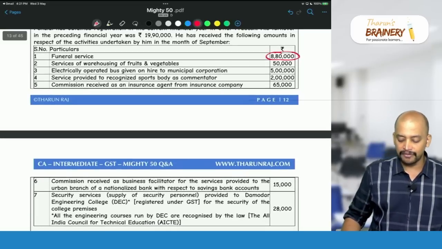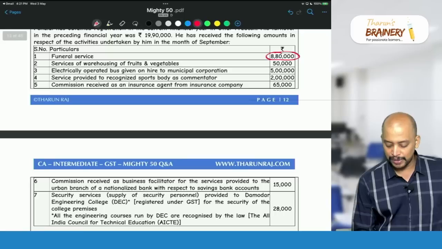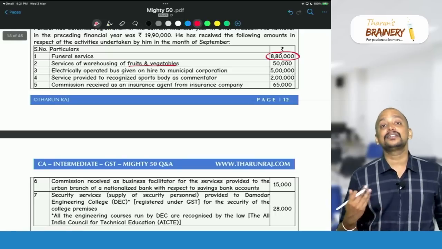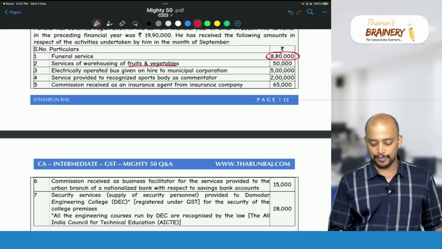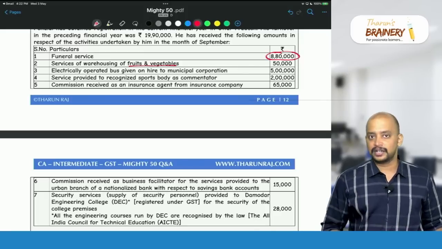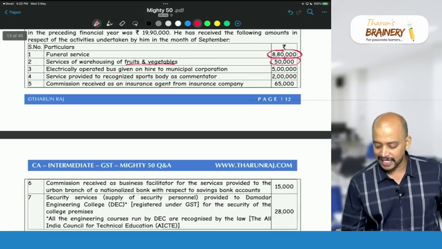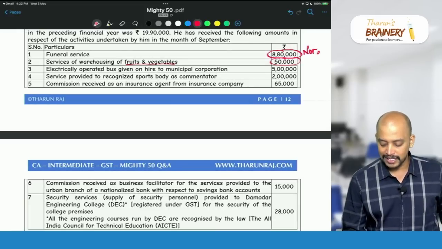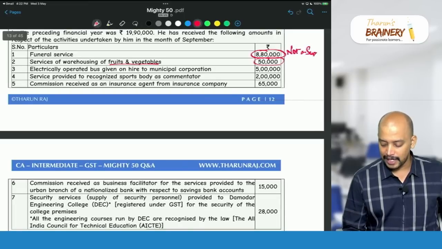Then service of warehousing of fruits and vegetables. Fruits and vegetables are agricultural produce. So any service in relation to agriculture or agricultural produce is exempted, correct? So storage and warehousing of fruits and vegetables is exempted. So first one 8,80,000 is not a supply, and the next one is exempted.